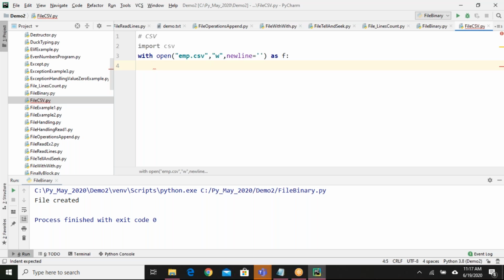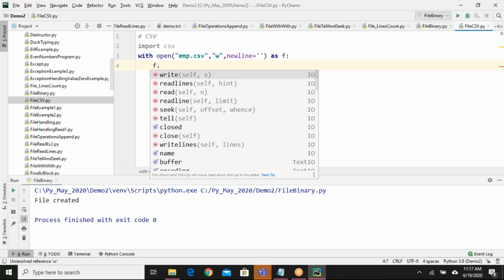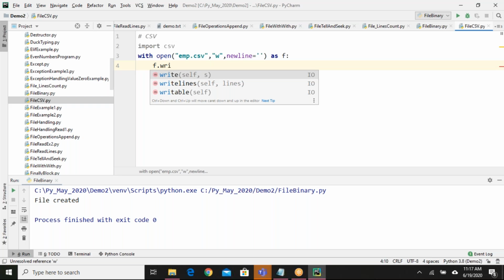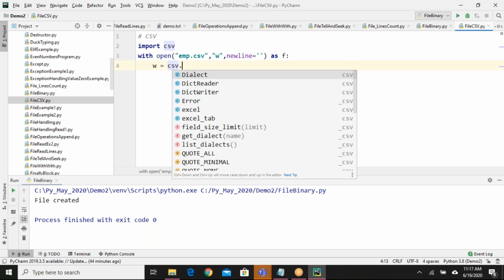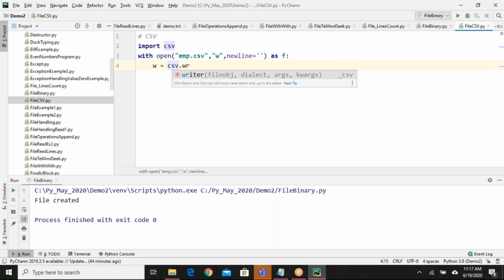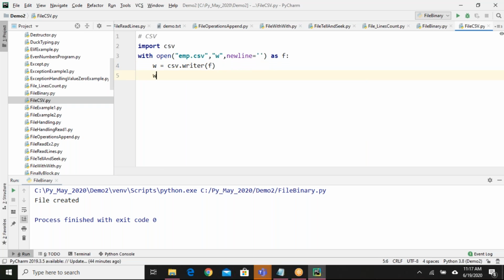Next, what I'll do is let me create an object here. w equals to csv.writer of f. Okay, this is one object we need to create.